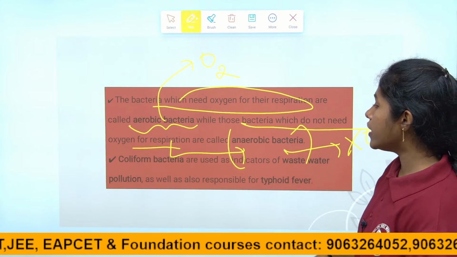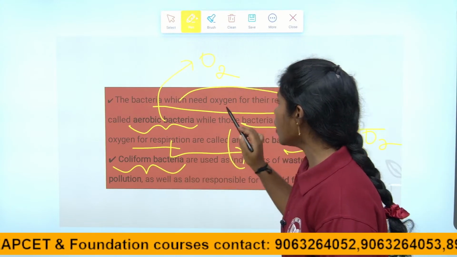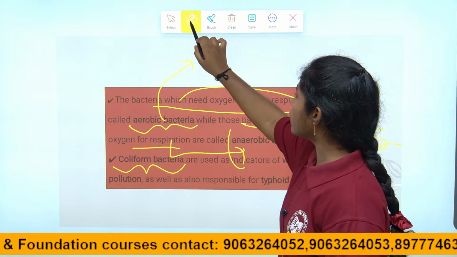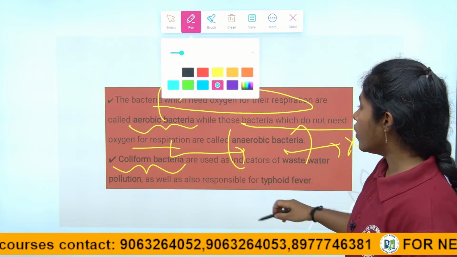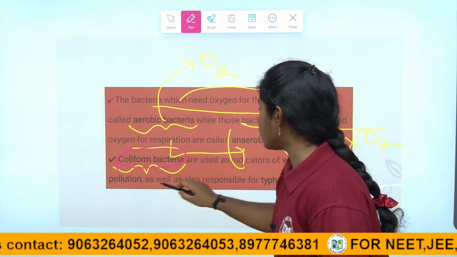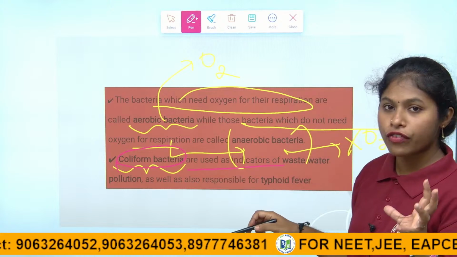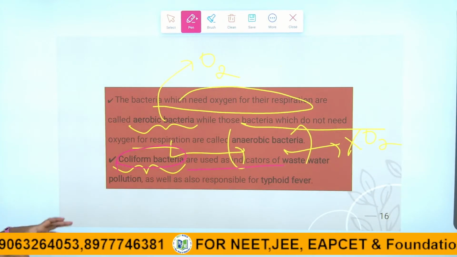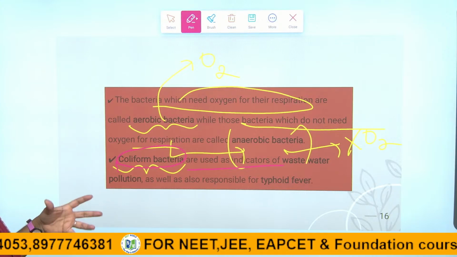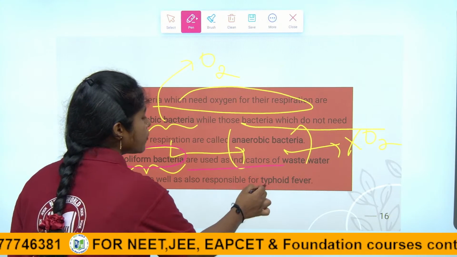Right children, so here the coliform bacteria, the reason for typhoid fever, is water. The coliform bacteria are mostly used as an indicator of wastewater pollution. In wastewater, the bacteria seen in large amounts are coliform bacteria, which are responsible for typhoid fever.